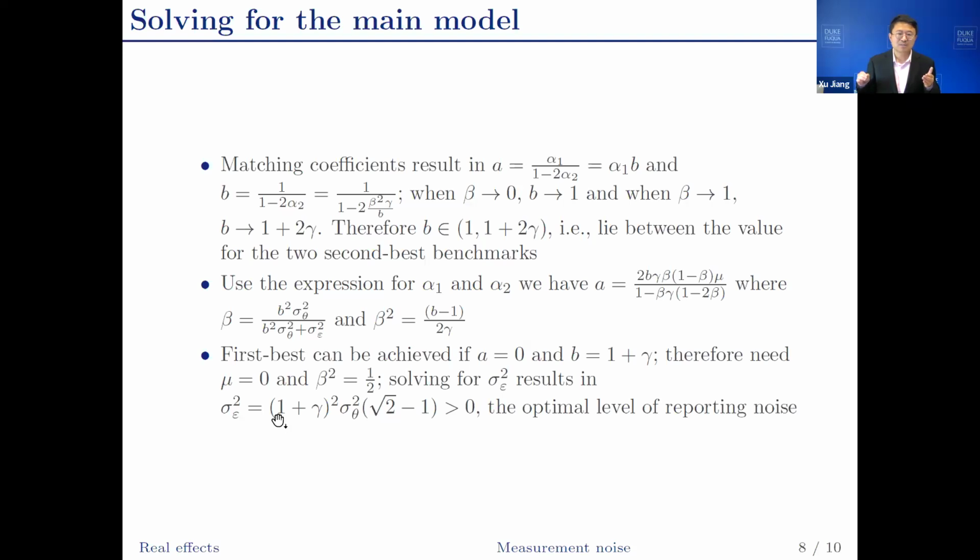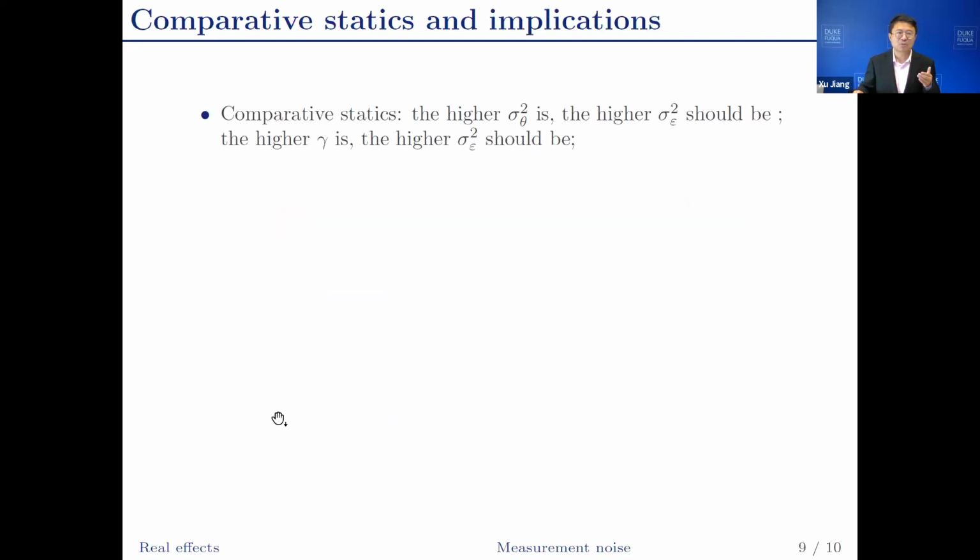And we can show that if B is equal to 1 plus gamma, then we can achieve first best. To achieve this, we can show that it needs mu equals 0 and also sigma epsilon squared to be positive. So some optimal level of reporting noise can restore investment to first best. Once we have this, we can have some comparative statics of the optimal amount of reporting noise.